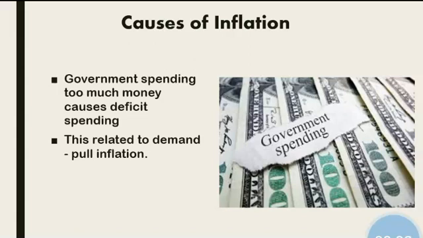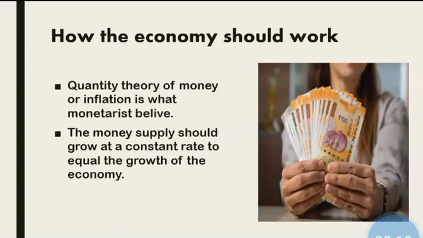Another cause is government spending. Government spending too much money causes deficit spending. This is related to demand pull inflation. How should the economy work? It is another question and I am going to give the answer. Quantity theory of money or inflation is what monetarists believe. The money supply should grow at a constant rate to equal the growth of the economy.